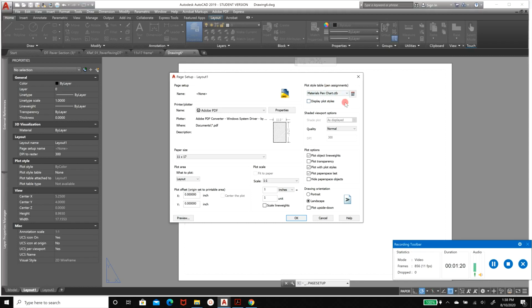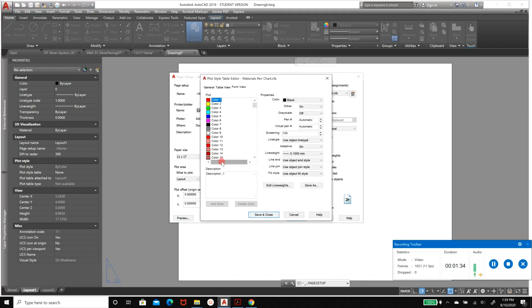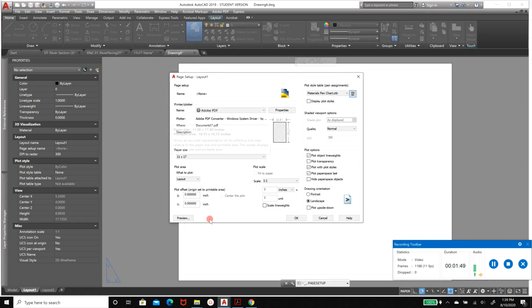And just a note, if you print something out and the pen chart does not look correct, like if you made a layer red and all of your red colors are printing out as red instead of black, this is where you can edit it. So you don't have to redo your pen chart. You can say, I want color 14 to be gray, I want color 13, these pink colors, just make sure that they're set to gray and that colors 1 through 10 are set to black. And then just click Save and Close when it looks right to you.